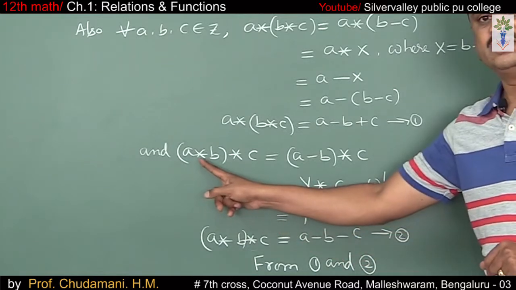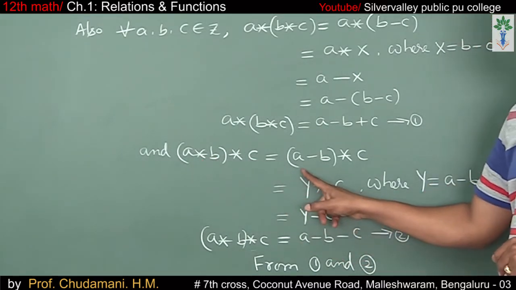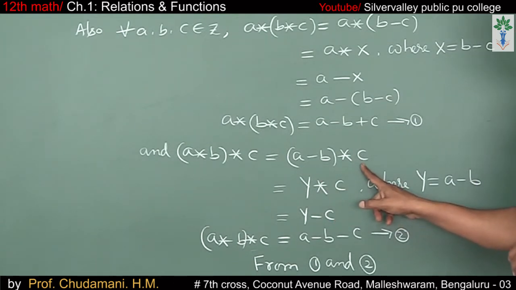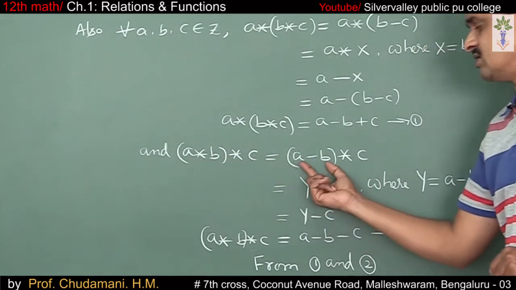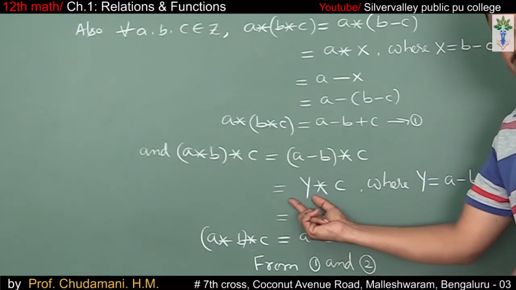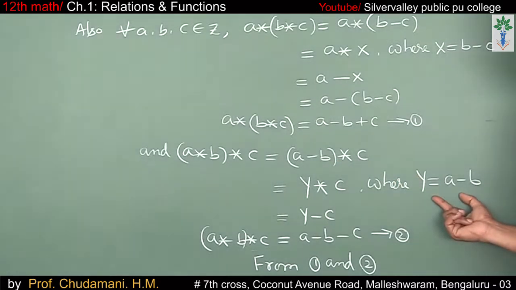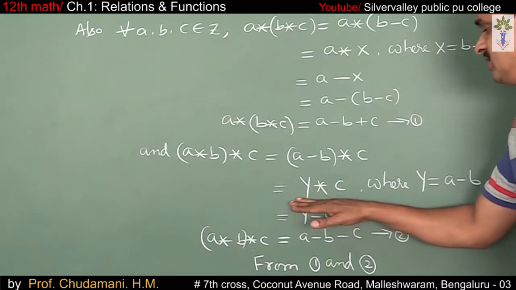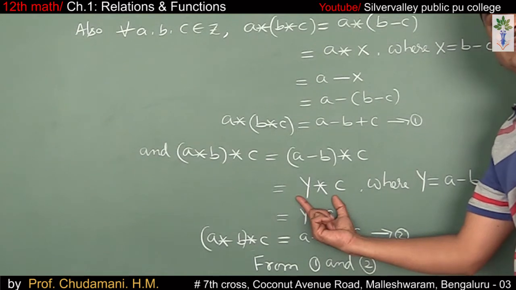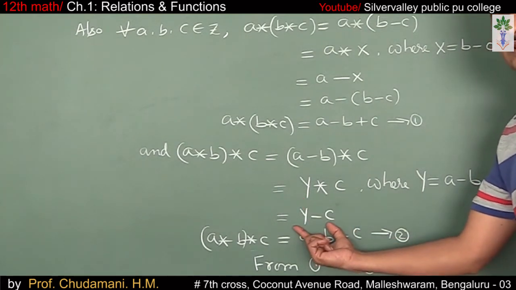And (a star b) star c is equal to (a minus b) star c, because a star b equals a minus b, no? Let me denote this a minus b as some Y, capital Y. Y star c, where a minus b is equal to Y. Now this is of the form a star b. A star b means a minus b, so Y star c means Y minus c.